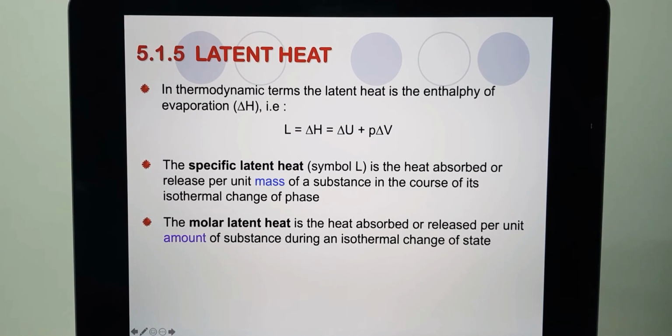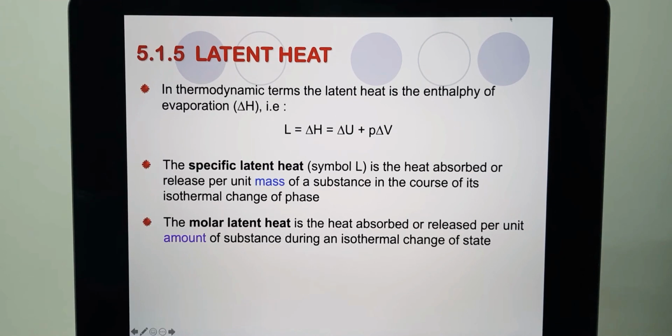The specific latent heat, whereby the symbol is L, is the heat being absorbed or released per unit mass of a substance in the course of its isothermal change of phase. The molar latent heat is the heat being absorbed or released per unit amount of substance during an isothermal change of state.